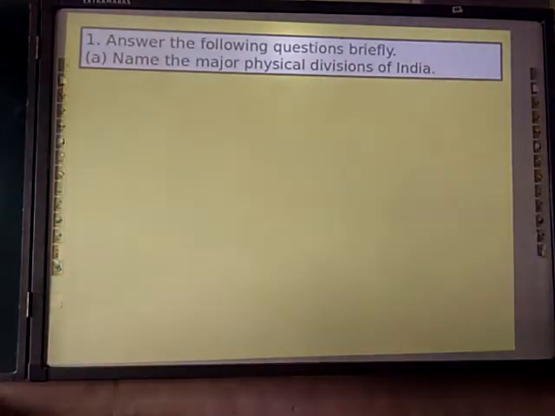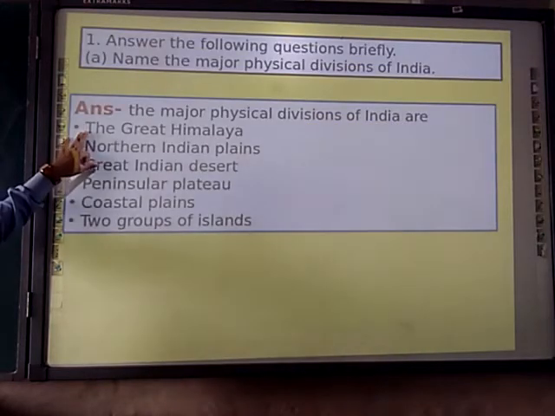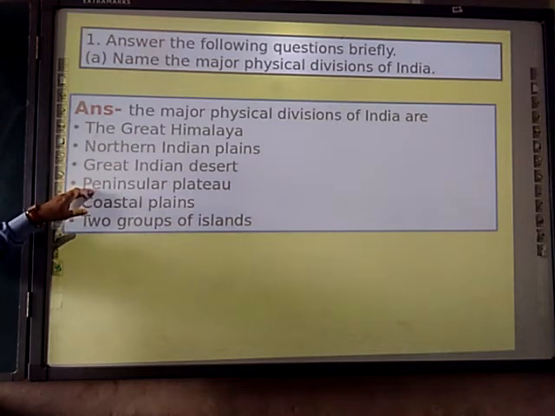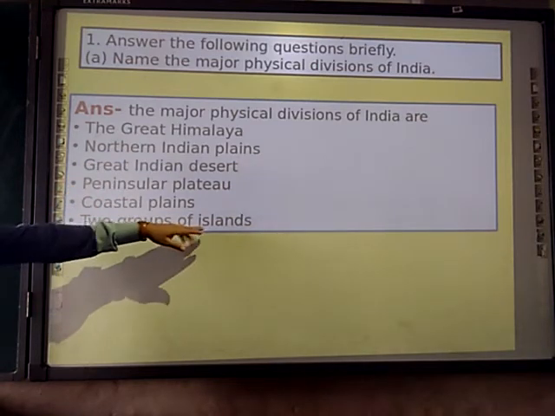Next, name the major physical divisions of India. We have already seen them. They are the Great Himalaya Mountains, Northern Plain, Great Indian Desert, Peninsular Plateau, Coastal Plain and Islands.